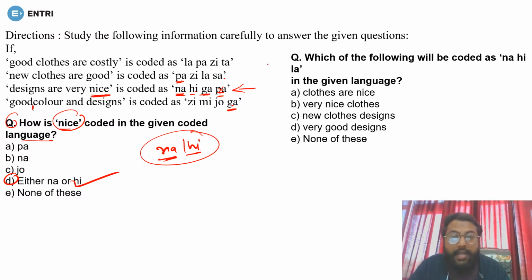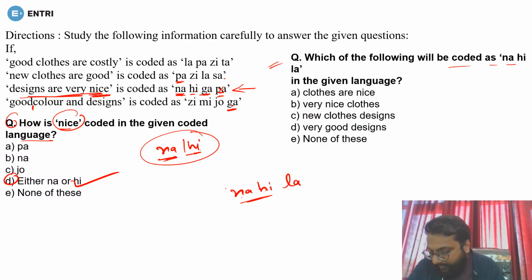Okay, now let's see the second question. Which of the following will be the code as NA, HI, LA? Okay, we need the code of NA, HI and LA. Now see, for NA and HI, these two codes are unique codes in this sentence, that is in the third sentence. Okay, first was nice, that is very sure, and the other one is HI. So HI is not used somewhere else.